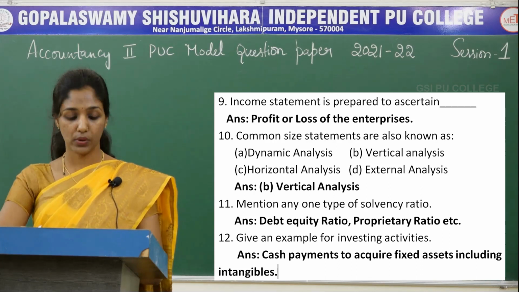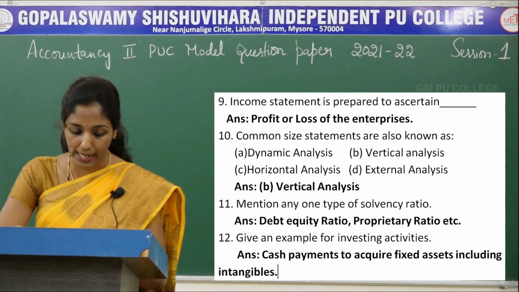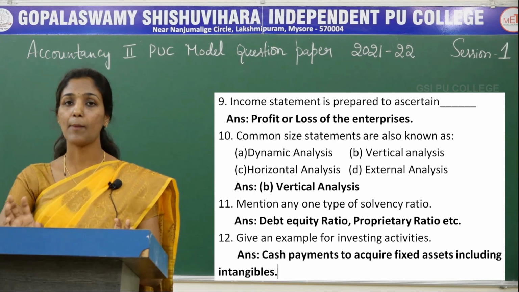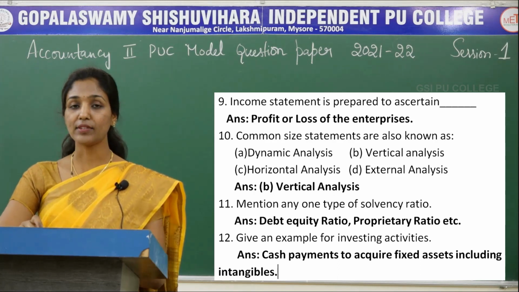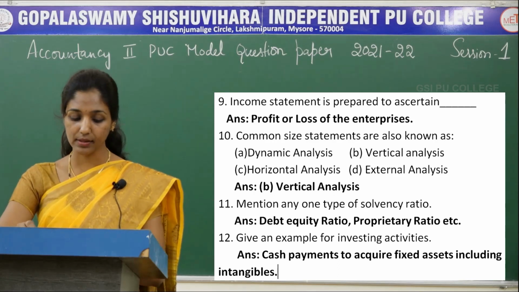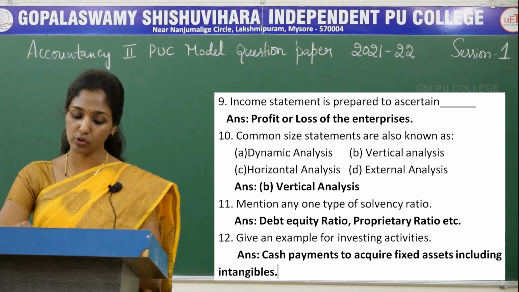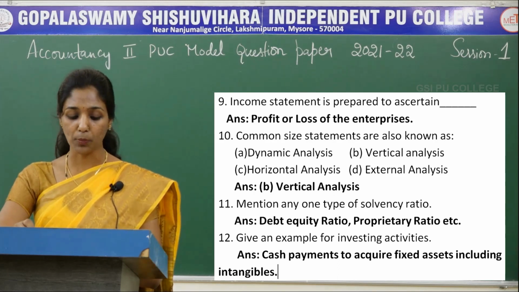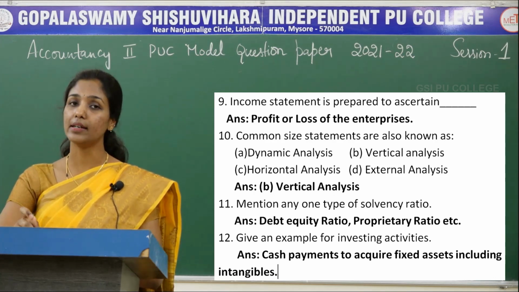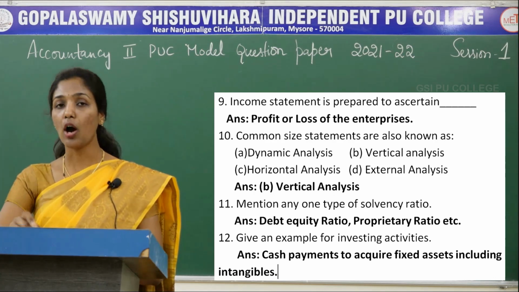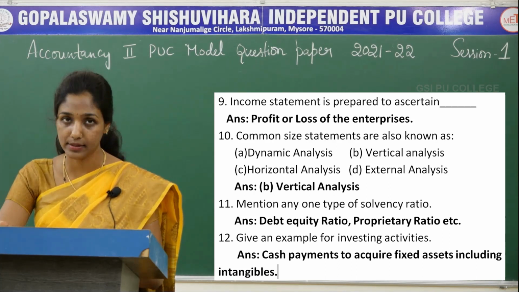The next 10th question is, common size statements are also known as dash. It is a multiple choice question. So there are 4 options here. The first option is dynamic analysis, second option is vertical analysis, third option is horizontal analysis, the fourth option is external analysis. Answer is vertical analysis. Yes, common size statement is also known as vertical analysis.